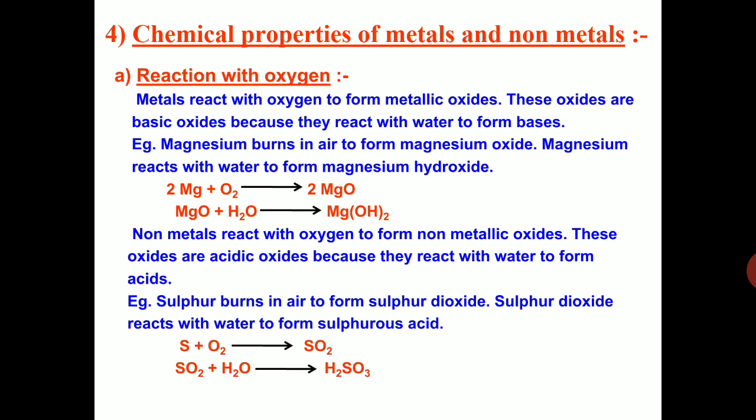For example, sulfur is a non-metal. It reacts with oxygen to form sulfur dioxide. S plus O2 gives SO2. Here sulfur reacts with oxygen to form sulfur dioxide. Further, sulfur dioxide reacts with water to form sulfurous acid. The formula of sulfurous acid is H2SO3.